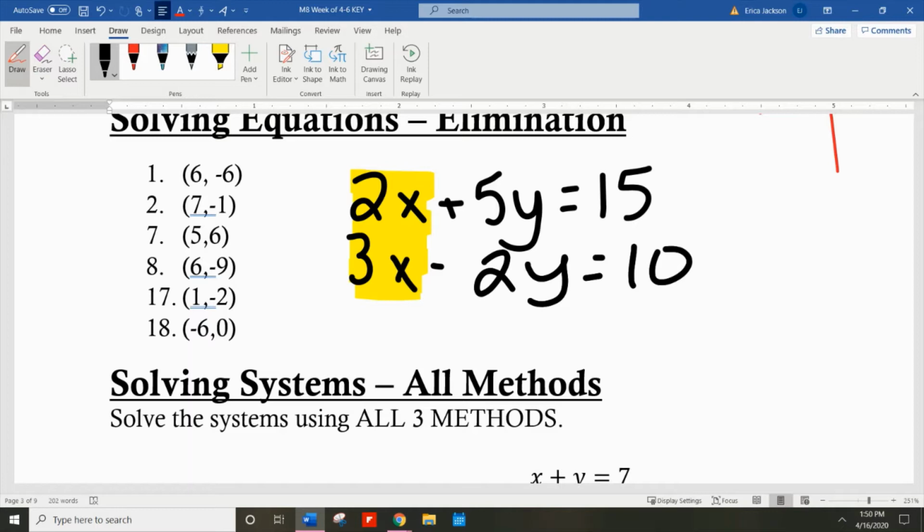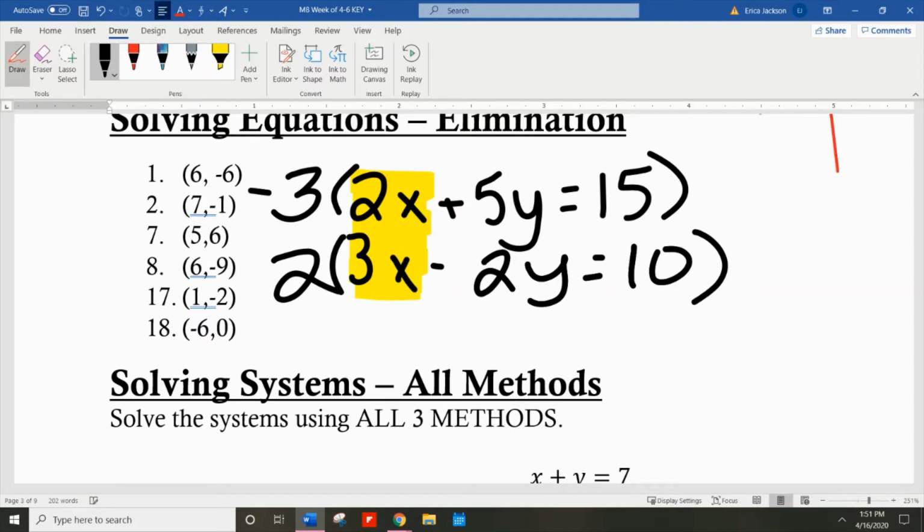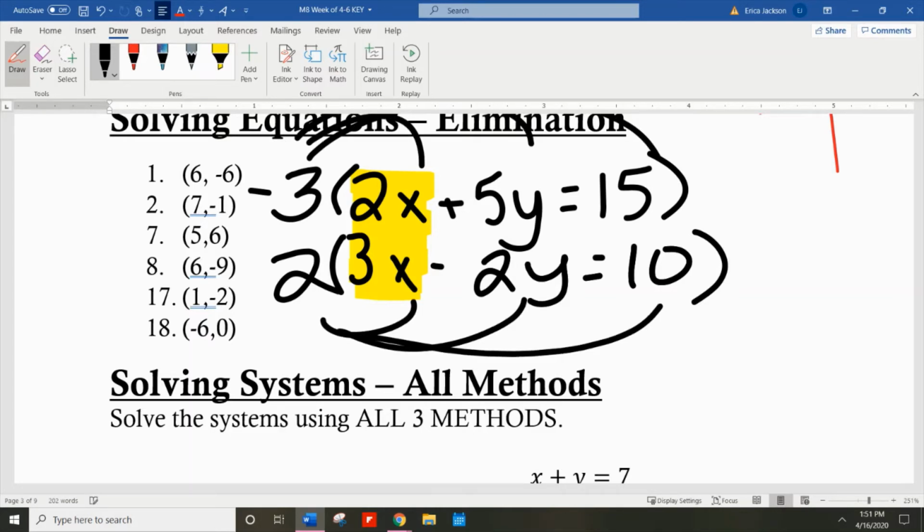Okay, so right now I'm looking at the 2 and the 3. Those are not the same. However, I know that they both multiply to 6. So I'm going to manipulate the equation so that it becomes a 6. When I multiply the 2 to get to 6, I have to multiply by 3. And the bottom has to be multiplied by 2. And in order to get opposite signs, you just tack a negative onto one of those. It doesn't matter which one. Distribute to every single piece, then add your equations together.